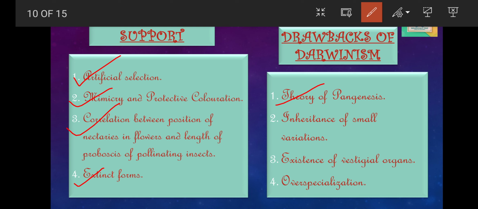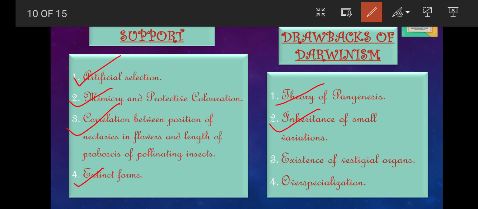The next was the inheritance of small variations. Darwin held that small variations form the raw material for evolution, but the occurrence of small variations in organs can be useful to the organisms only when these are fully developed and functional. For example, the wings of birds in their initial stage as a small structure would have been of no use to the ancestors of the birds.